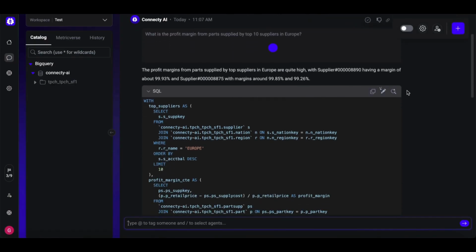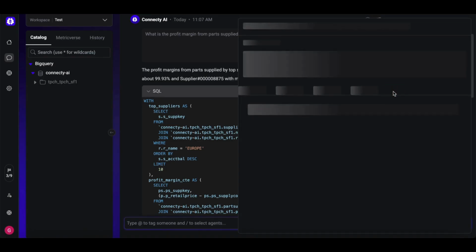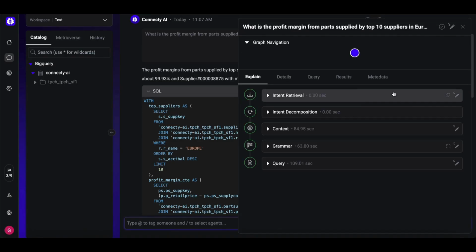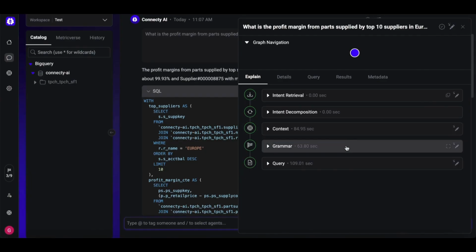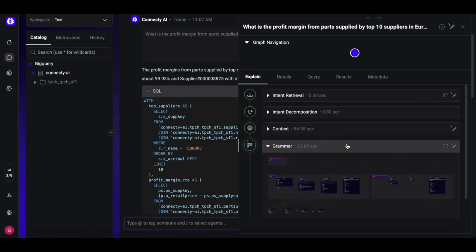If you'd like to dive deeper or edit any of the answer preparation steps, click on the magic lens icon. From intent retrieval and decomposition to the relevant context. For example, in context, you can see which tables were used along with the reasoning and score. In grammar, you can visually check the semantic graph used for this question, along with the granular details of the metrics, measures, dimensions, filters, down to the tables and columns.